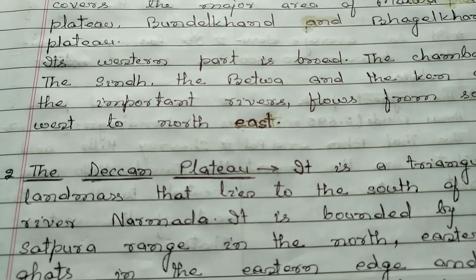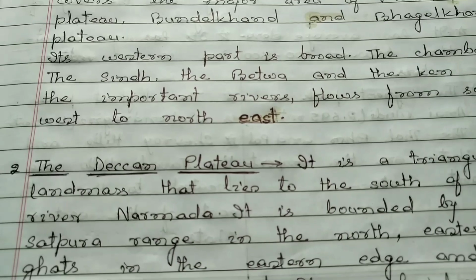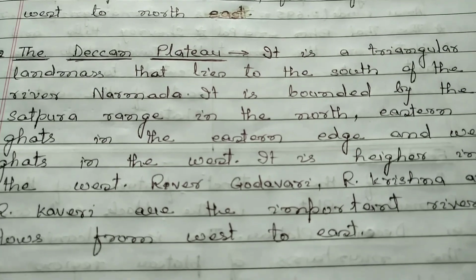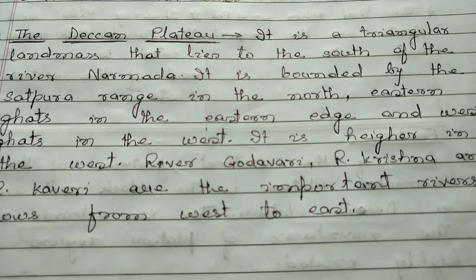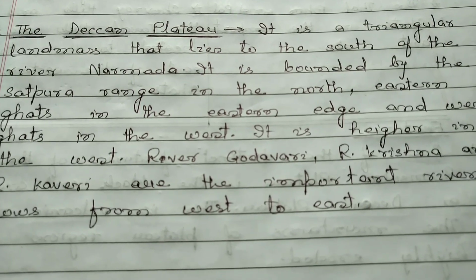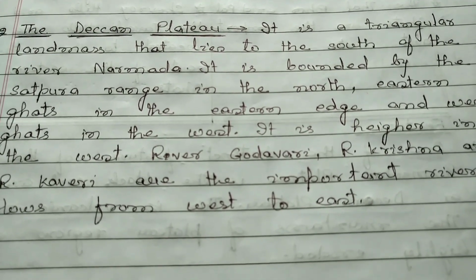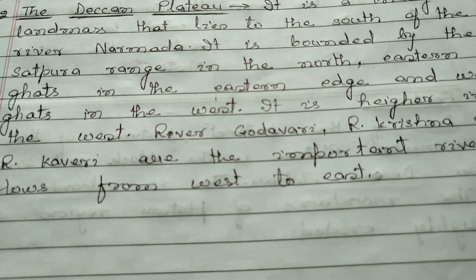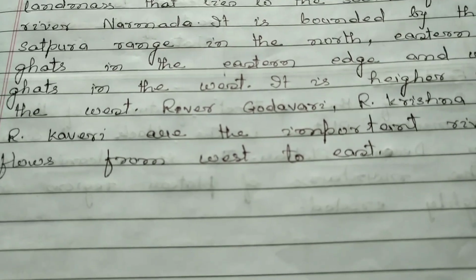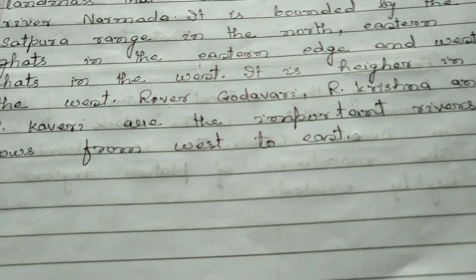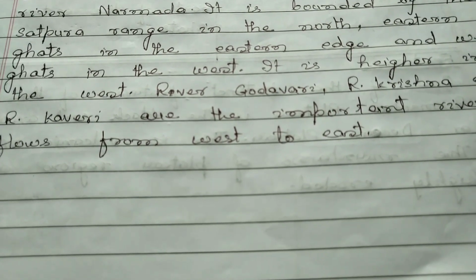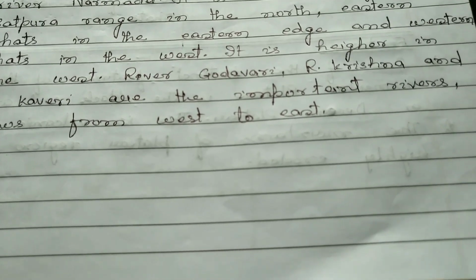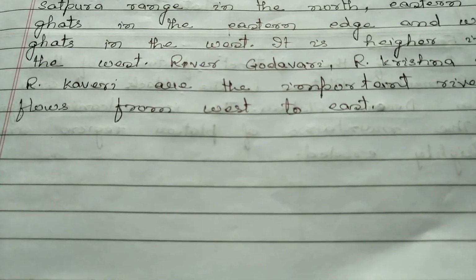Now the second part of the peninsular plateau is the Deccan Plateau. It is a triangular landmass that lies to the south of the river Narmada. It is bounded by the Satpura Range in the north, Eastern Ghat in the eastern edge and Western Ghat in the west. It is higher in the west. River Godavari, River Krishna and River Kaveri are the important rivers that flow from west to east.